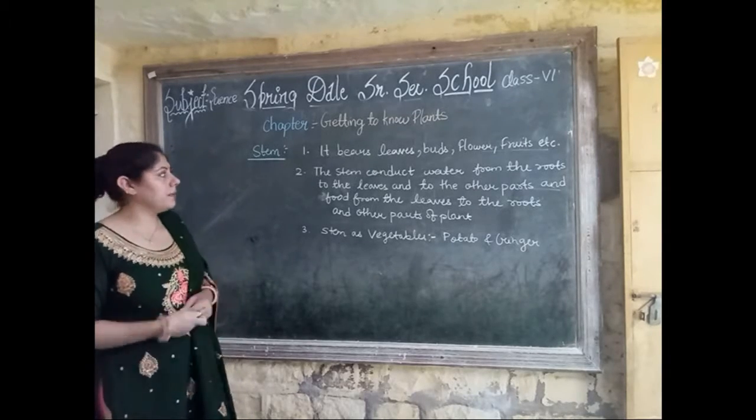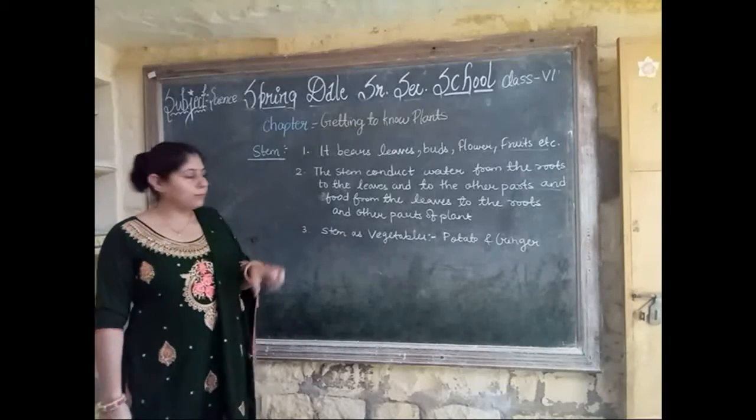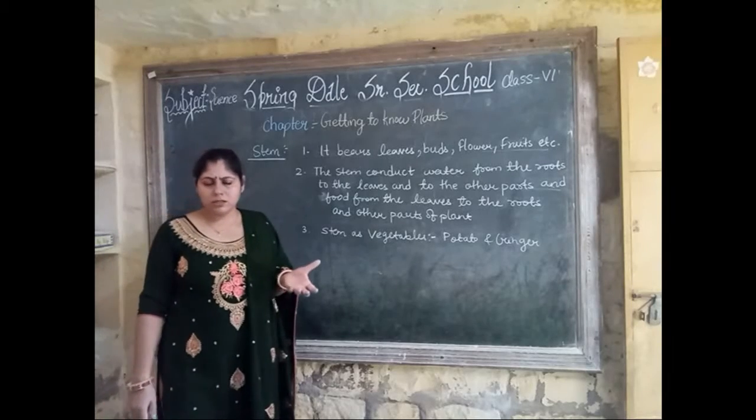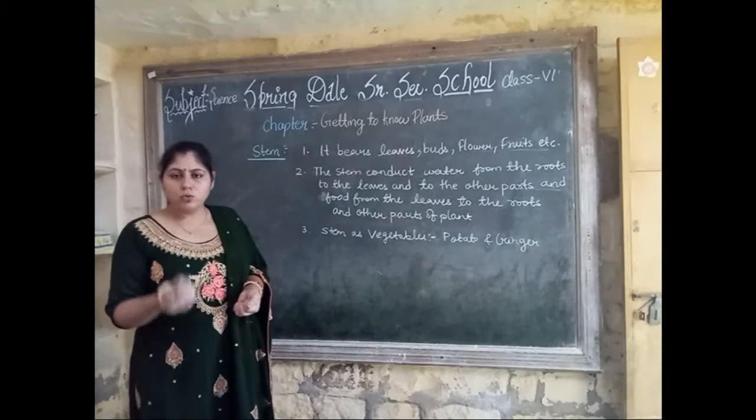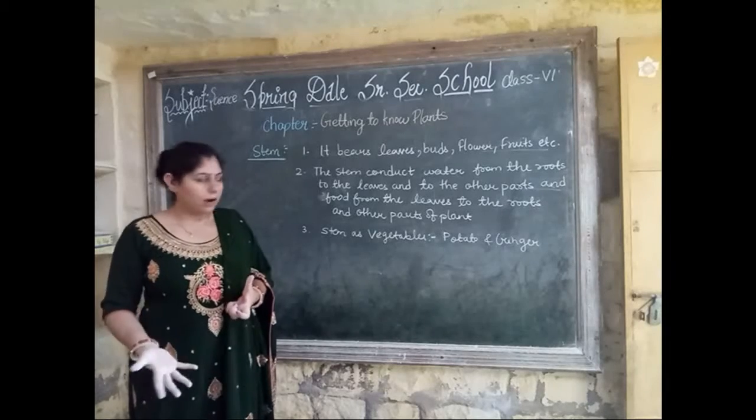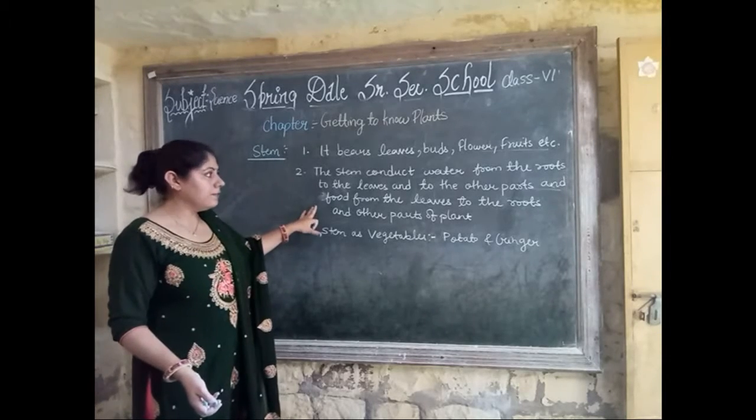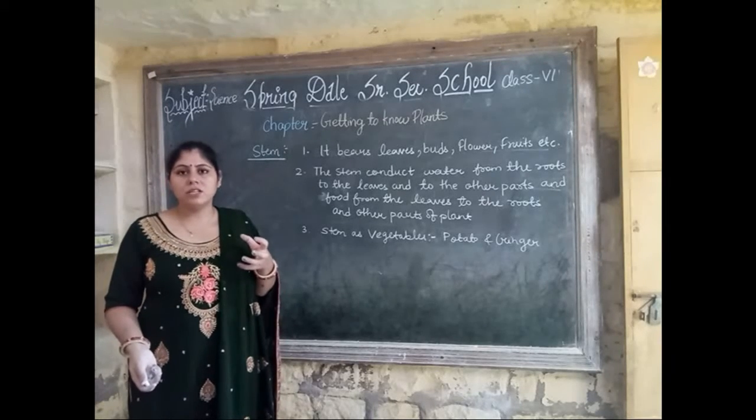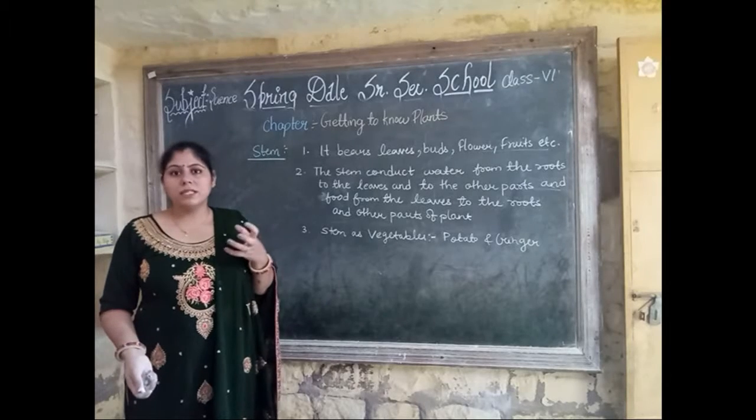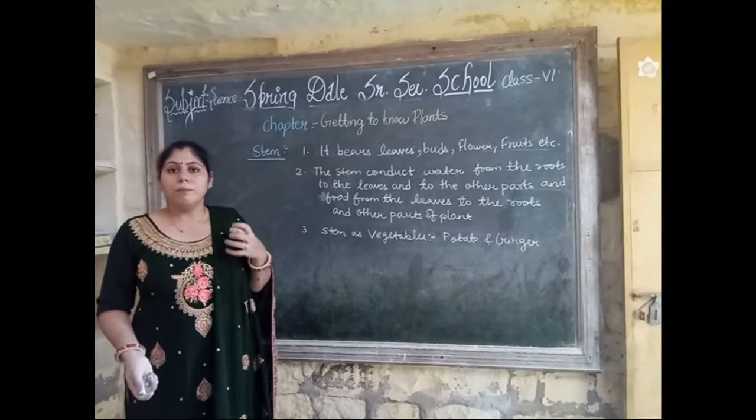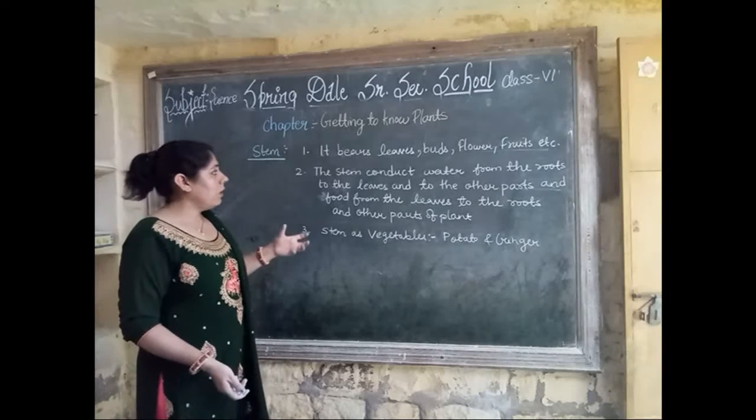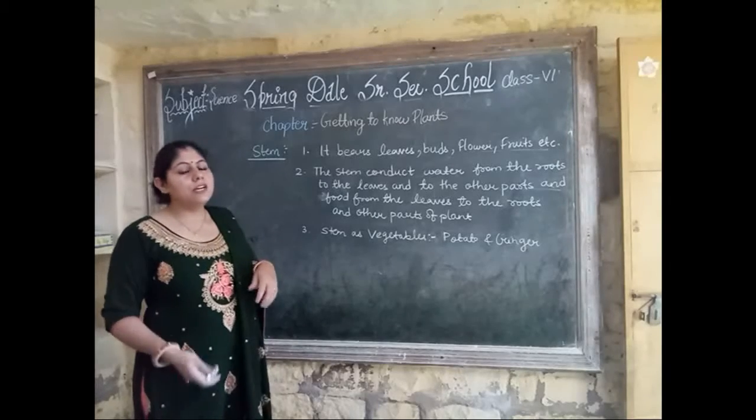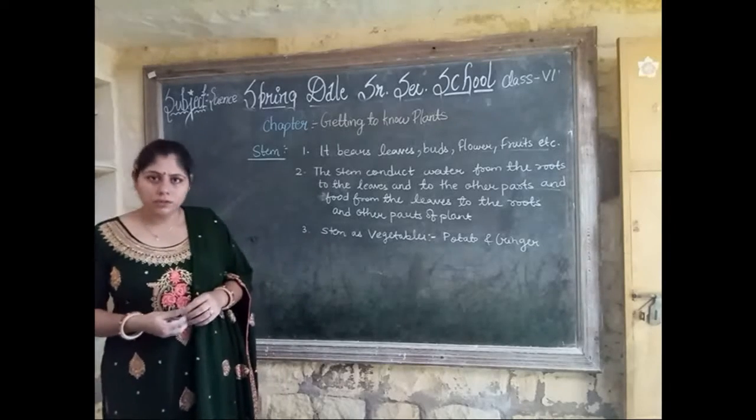The function of stem is that the stem conducts water from the roots to the leaves and to the other parts. It conducts water from the roots and transfers it to other parts of the plant, and food from the leaves. Leaf is the kitchen of the plant because it makes food. So the stem conducts food from the leaves and transfers it to all parts of the plant.